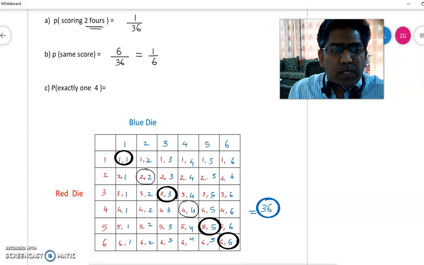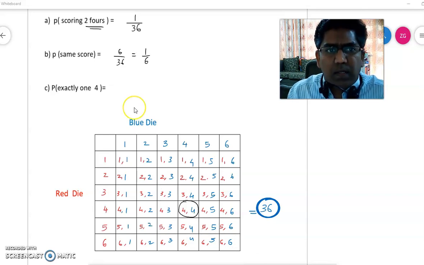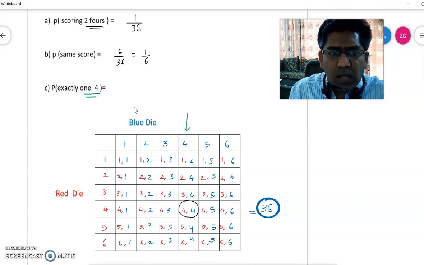Now the next question is the probability of exactly 1 4. So you need a score of 4 but only once. In this column all the scores have 1, and in this particular row you have all the scores of 4. But we need only one time. So here we have a total of 6 possibilities which have a score of 4, out of which we cannot take this because it is repeating twice. They want only 1 4.